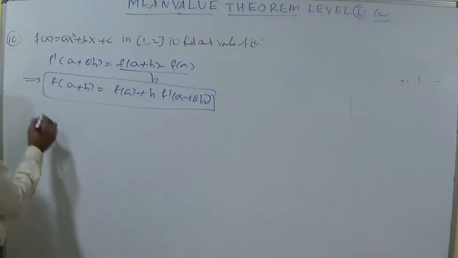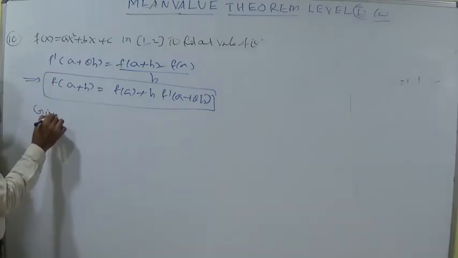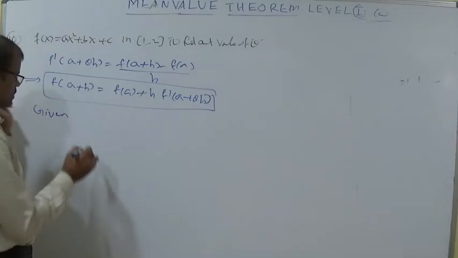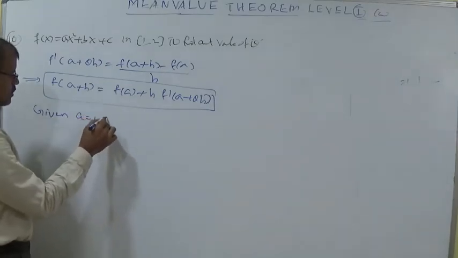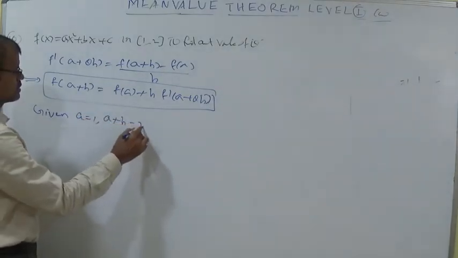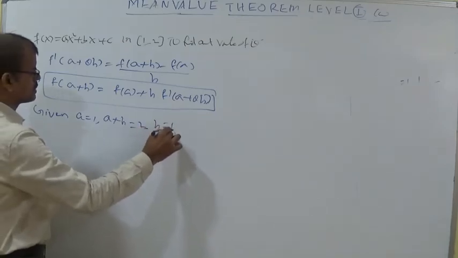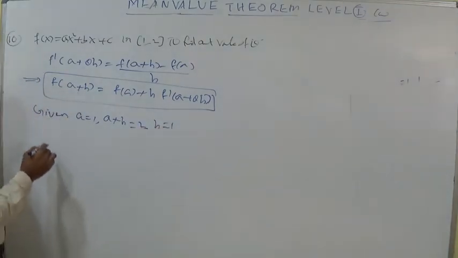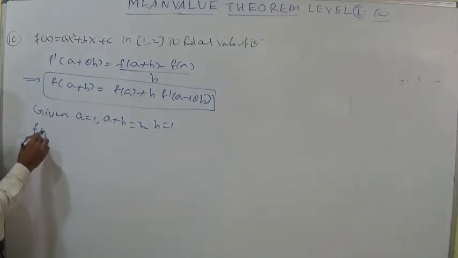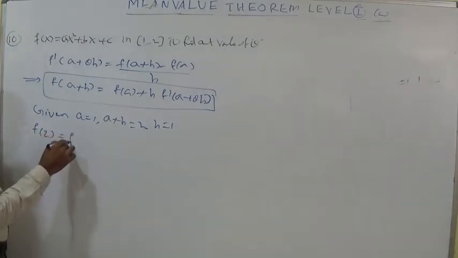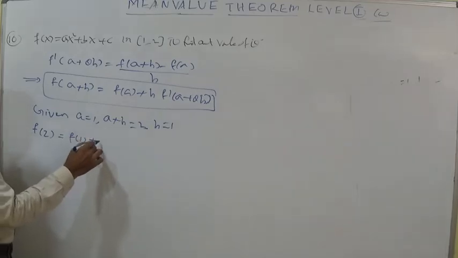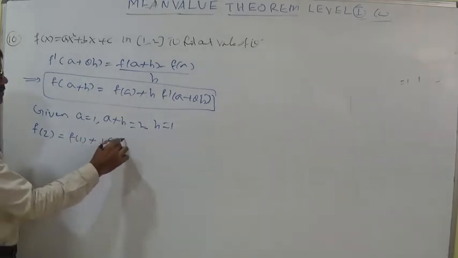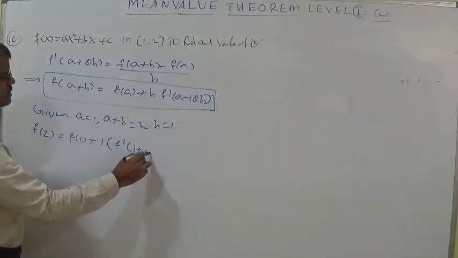Given the interval a comma a plus h, a is equal to 1 and a plus h is equal to 2, so h is equal to 1. Now f(a + h) means f(2). f(2) is equal to f(a), that is f(1), plus h, which is 1, into f'(1 + θ).